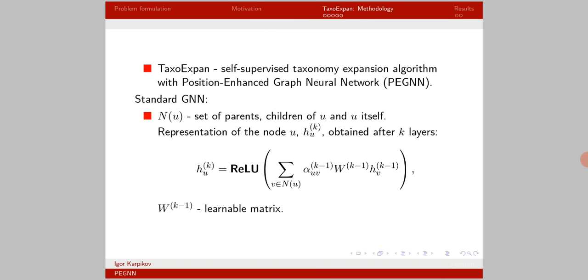Let me first describe a graph neural network. Each layer of GNN simultaneously updates representations of all the nodes in the taxonomy. Consider a single node U. Let N(U) be the set of all parents and children of U, and U itself. The key layer of GNN transforms the node representation of U as indicated on the slide. Here alpha is the relative weight of node V with respect to the node U.